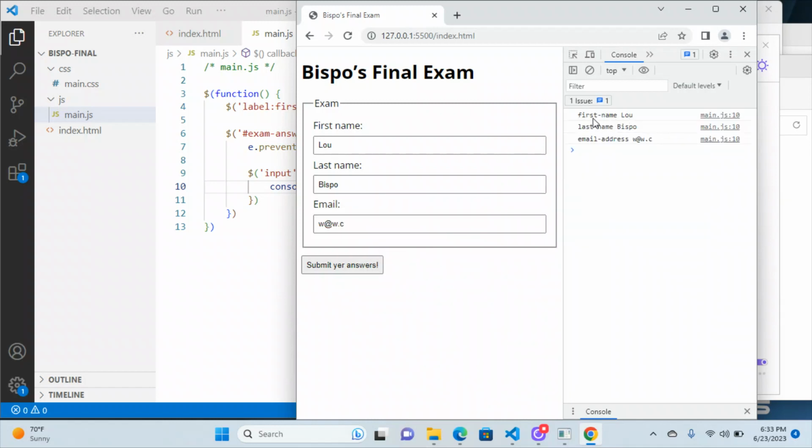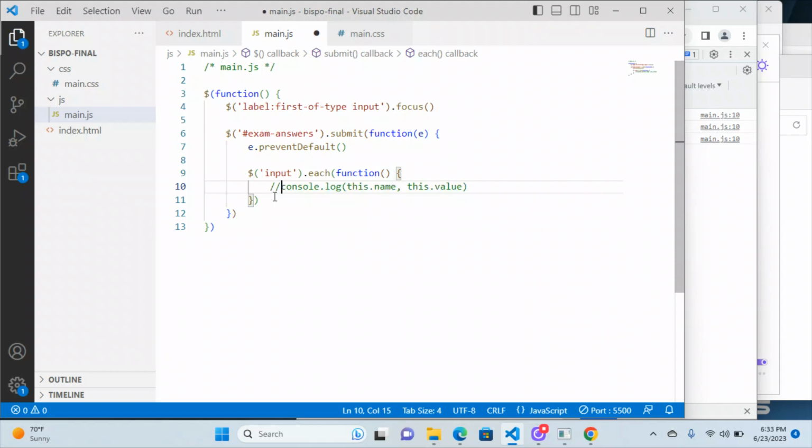They show up in the console. So things are working. First name Lou, last name Bispo, email address, whatever it was I typed in. So now you could either comment this out or delete it or just leave it in there. There's nothing wrong with having some stray console logs sitting around because the users never know about it, right? They have no idea the console even exists.